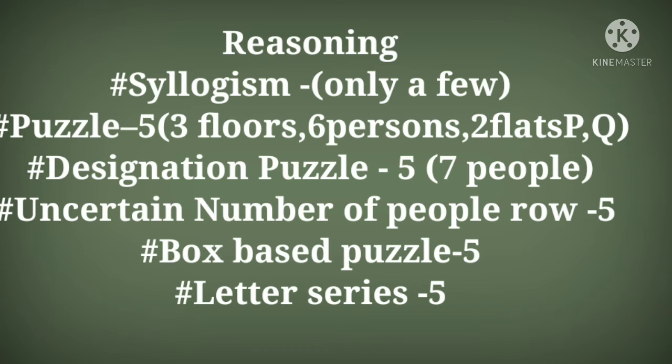A total of 4 puzzle sets were asked. One puzzle was based on flats and floors, where you have to arrange 6 persons on 3 floors and 2 flats, P and Q. The next puzzle was designation based, where you have to arrange 7 people according to their designations. After that, one puzzle was about an uncertain number of people sitting in a row, all of them facing north. And the next puzzle was box based, where you have to arrange 7 boxes.